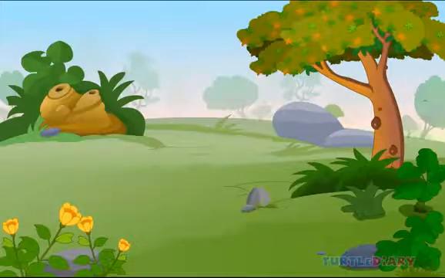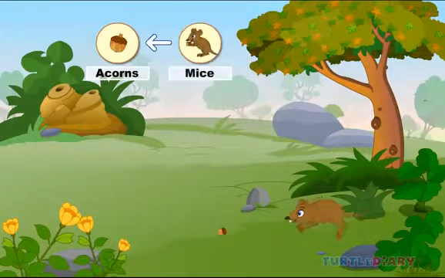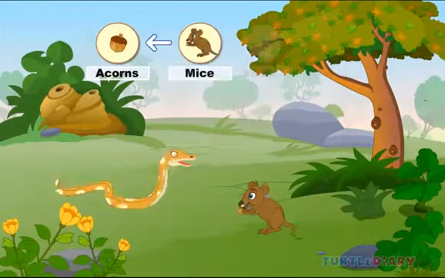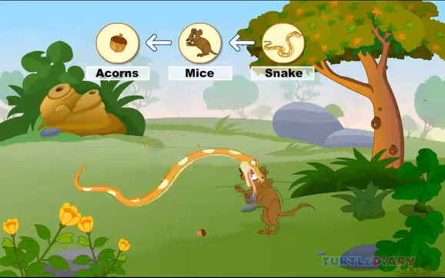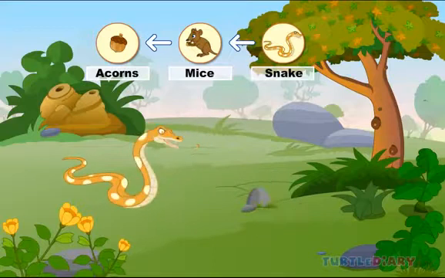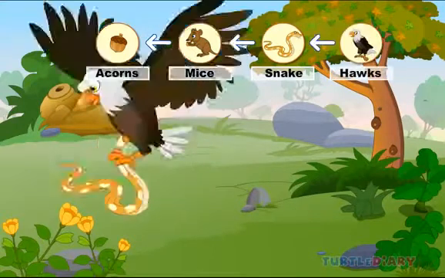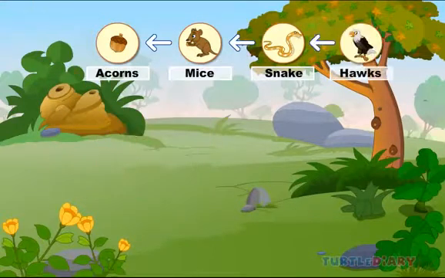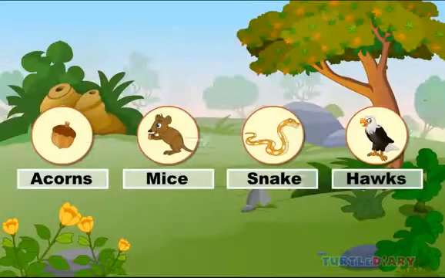A big food chain starts with acorns, which are eaten by mice. The mice are eaten by snakes. And then finally the snakes are eaten by hawks. At each link in the chain, energy is being transferred from one animal to another.